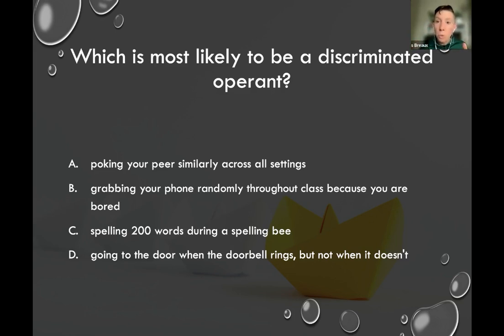So going to the door when the doorbell rings, but not when it doesn't, gives us two conditions. One, it's happening more. One, it's not happening at all. And so in that case, this is a discriminated operant because when the doorbell rings, we go to the door more. So going to the door is the discriminated operant, and the discriminative stimulus is the doorbell ringing.